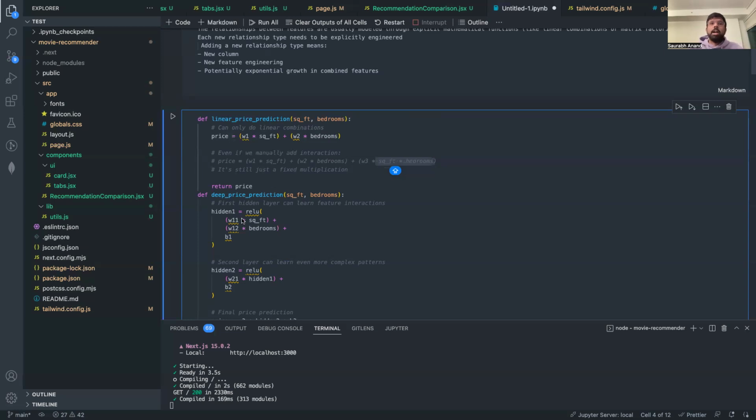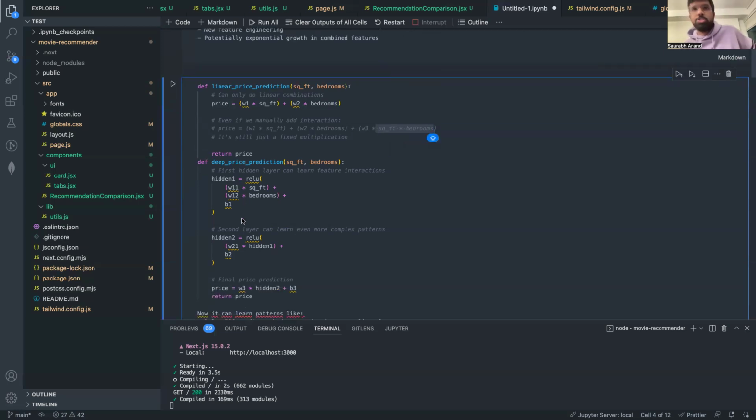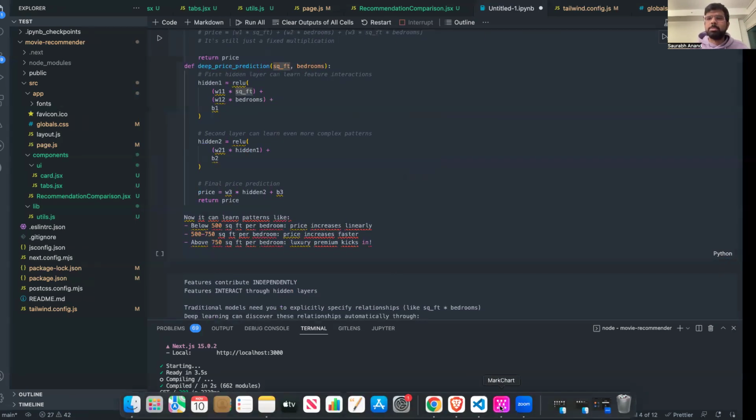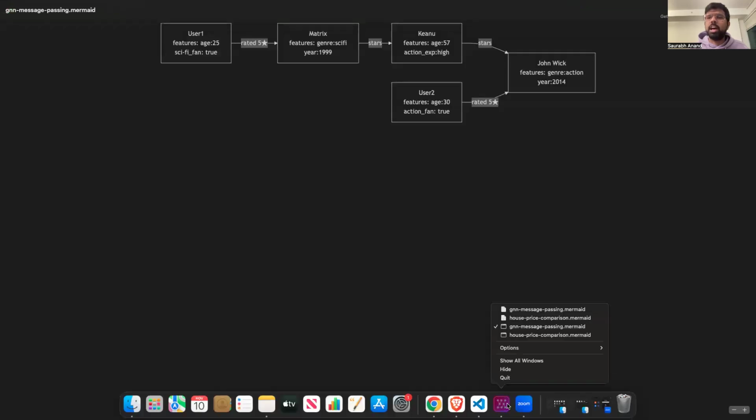Whereas in the case of deep learning algorithms, you just pass these features to a neural network, and as you know, in a neural network there can be many hidden layers. Each of these features is processed in multiple hidden layers, and they are able to understand the interdependence between these features through the hidden layers. Let me explain this in a brief figure that I have.